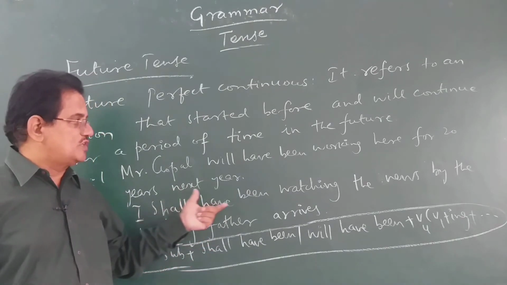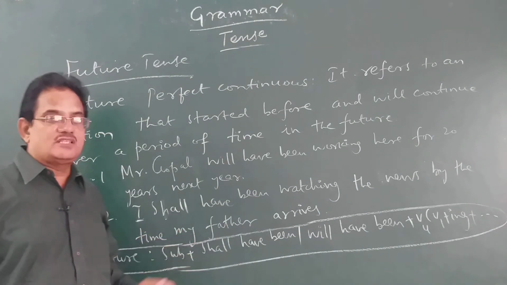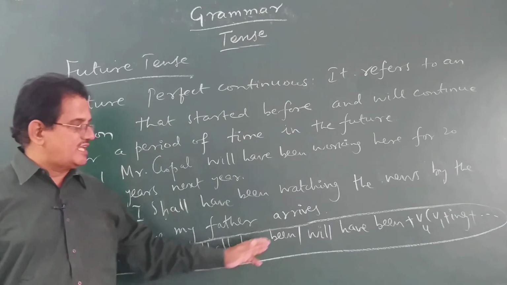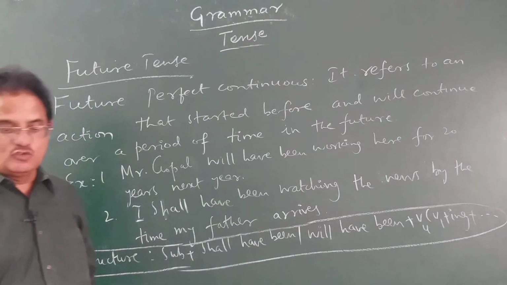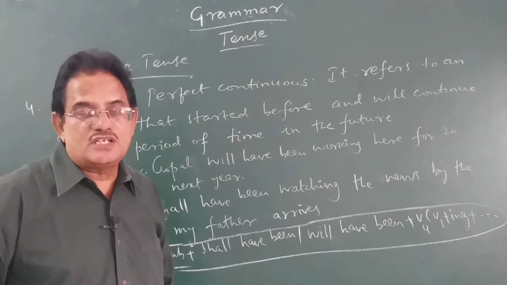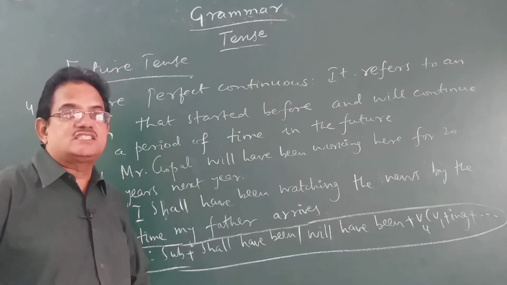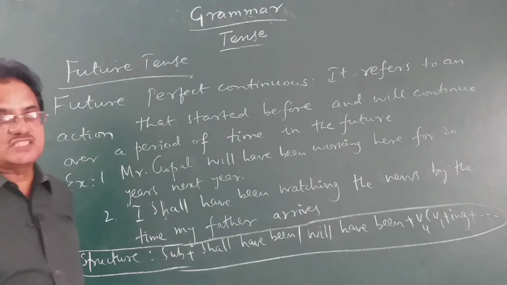So, I shall have been watching the news by the time my father arrives. In this way, when you find the structure shall have been or will have been followed by the ing form of the verb, students, you can say that the tense of the verb used in the sentence is future perfect continuous tense.